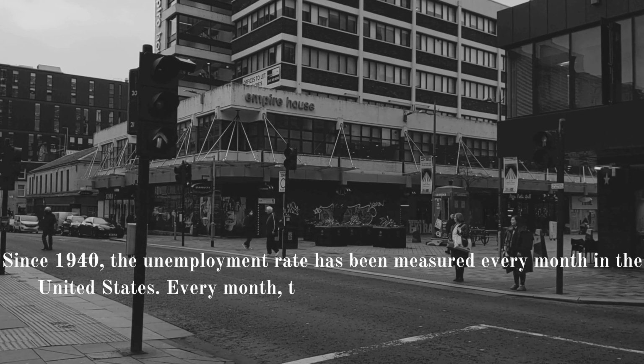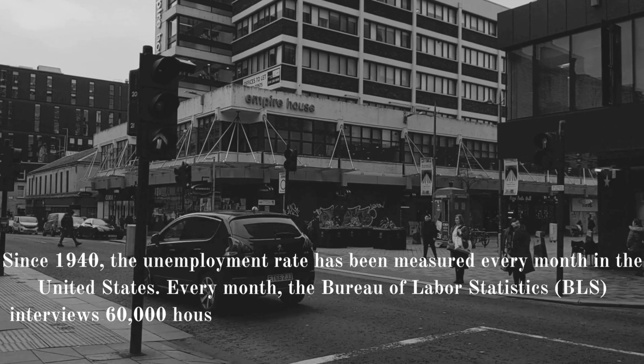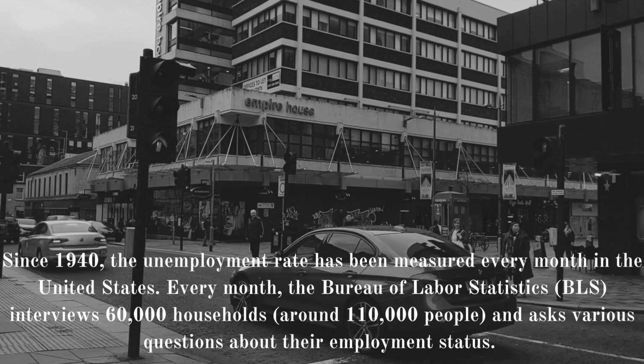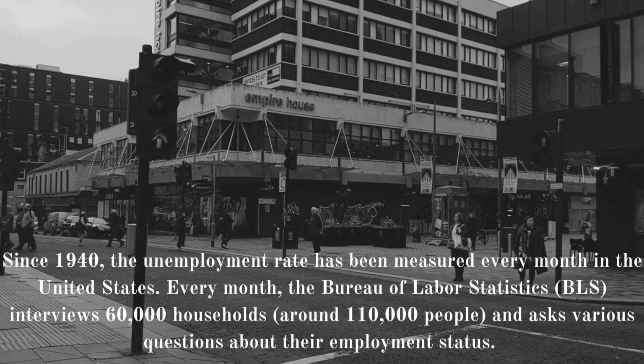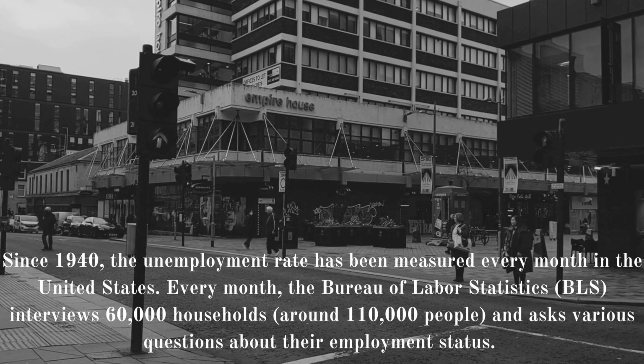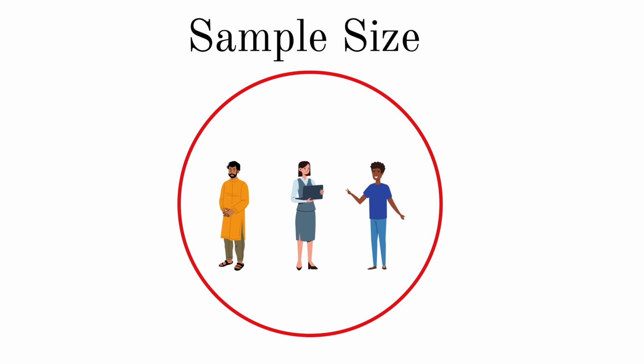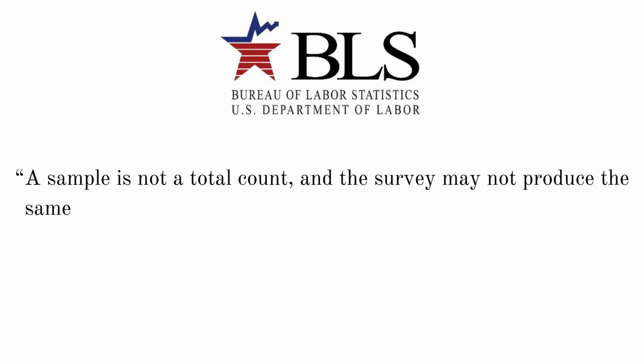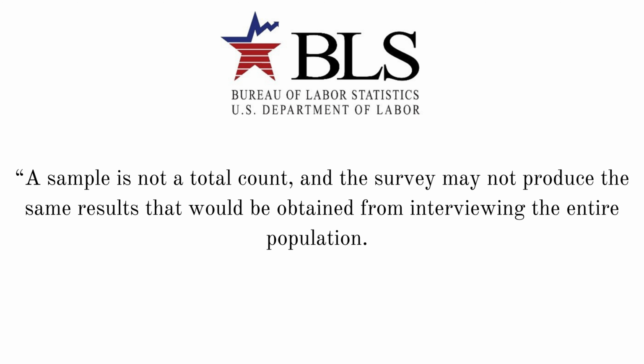Since 1940, the unemployment rate has been measured every month in the United States. Every month, the Bureau of Labor Statistics interviews 60,000 households, around 110,000 people, and asks various questions about their employment status. This sample size is intended to provide a diverse representation of the US population. However, it's important to note that the BLS acknowledges that it's not an exact statistic. A sample is not a total count and the survey may not produce the same results that would be obtained from interviewing the entire population. Despite its limitations, this data provides valuable insights into unemployment trends.